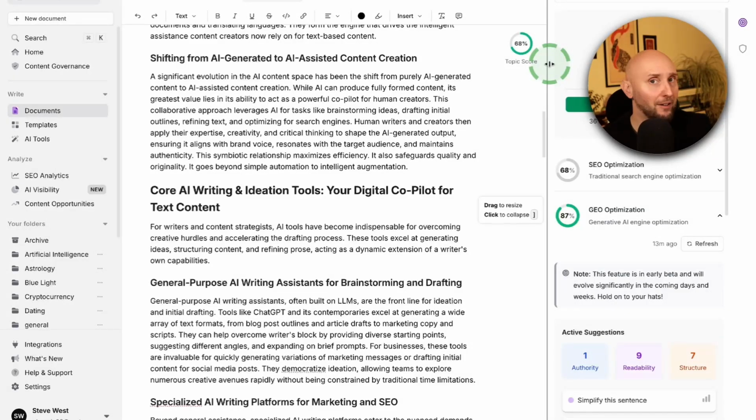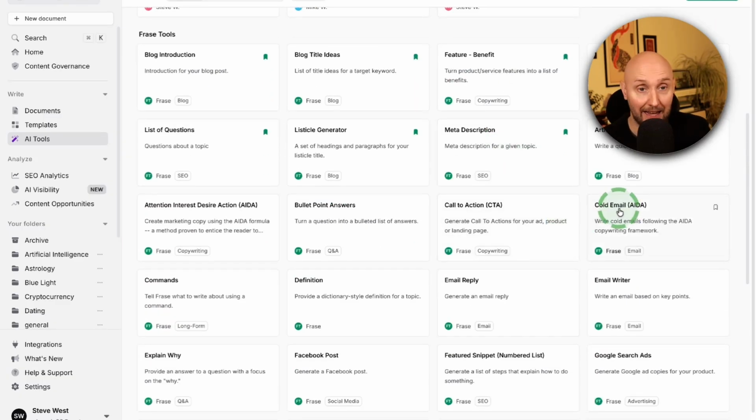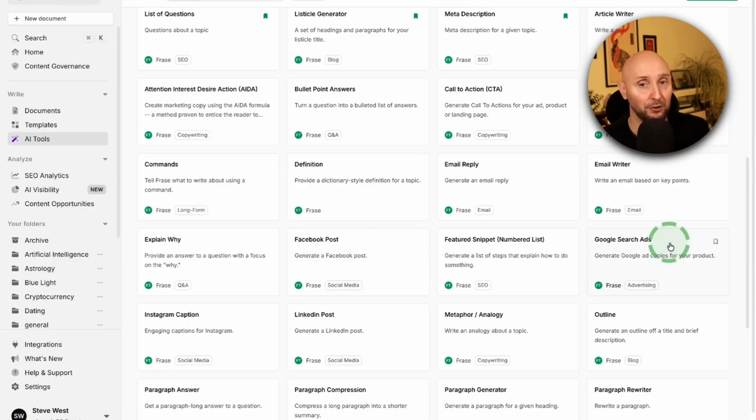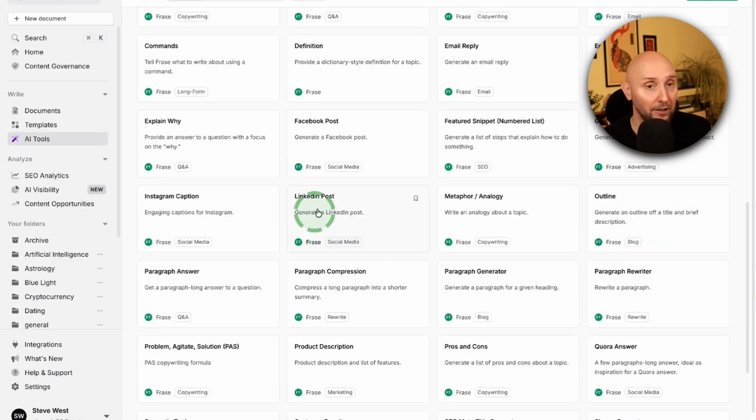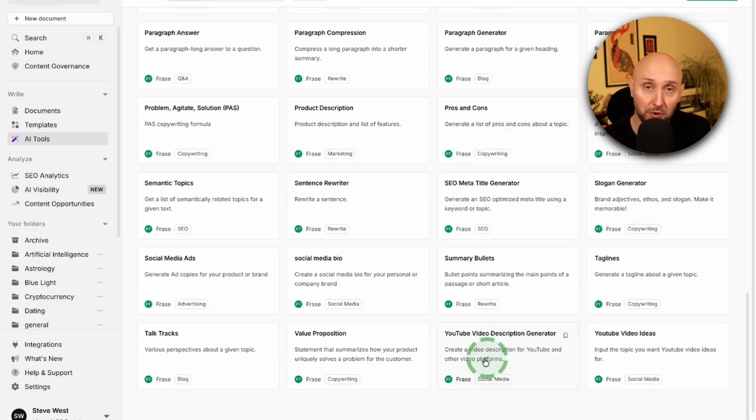Now, besides that, Phrase also has lots of other AI tools to help you with content creation right here. If you want to generate blog post titles, listicle style articles, as well as writing emails and Facebook posts and Google search ads, as well as an AI tool for LinkedIn posts and writing Quora answers, the YouTube description generator, as well as YouTube video ideas.